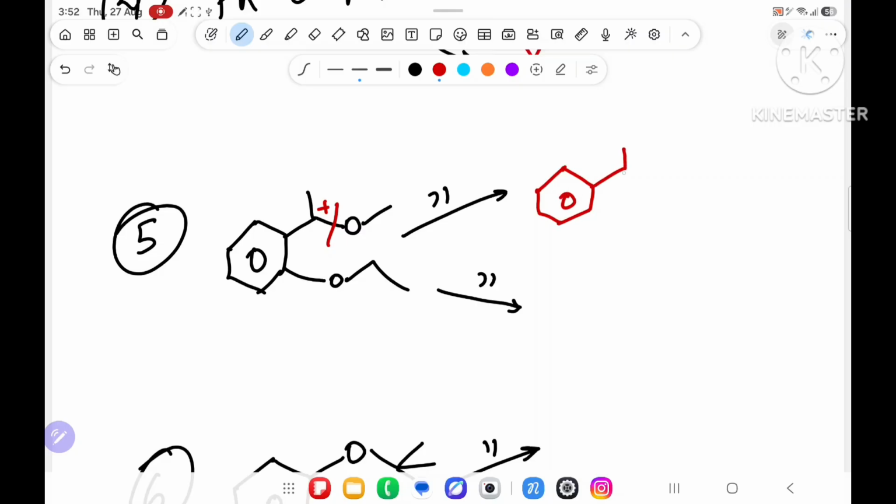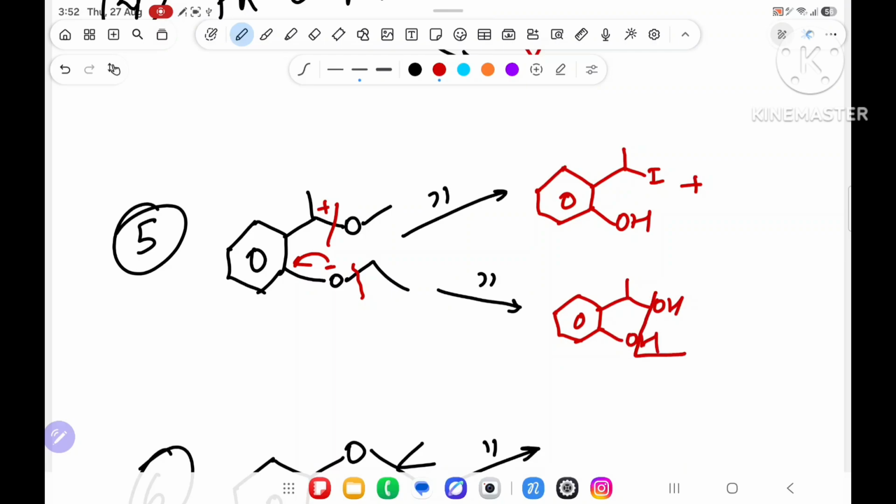This, it will get I plus, this side. From where will I break, sir? From here I will break, because the minus sign is stable by resonance. It will get OH. Understanding what I am trying to say? Similarly, in this case, what will you get? Ringa, chinga, it will get also OH.